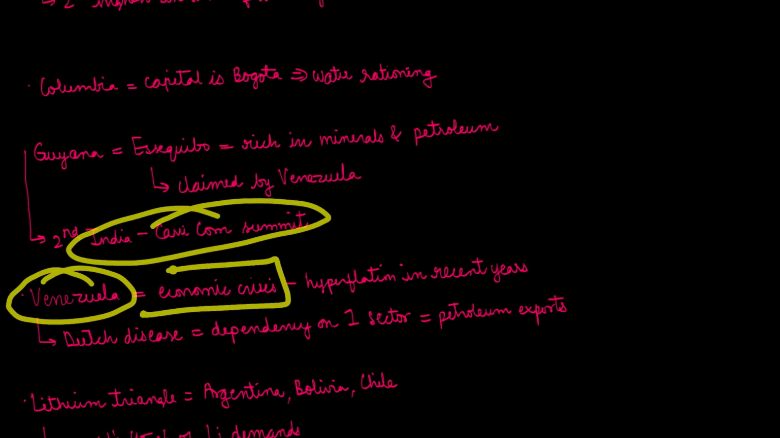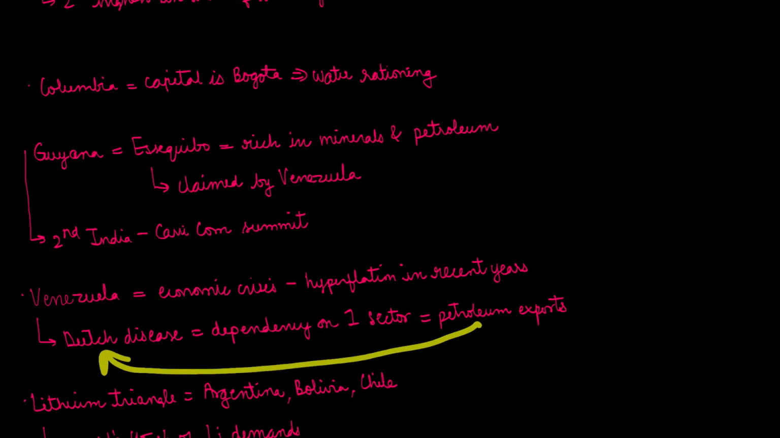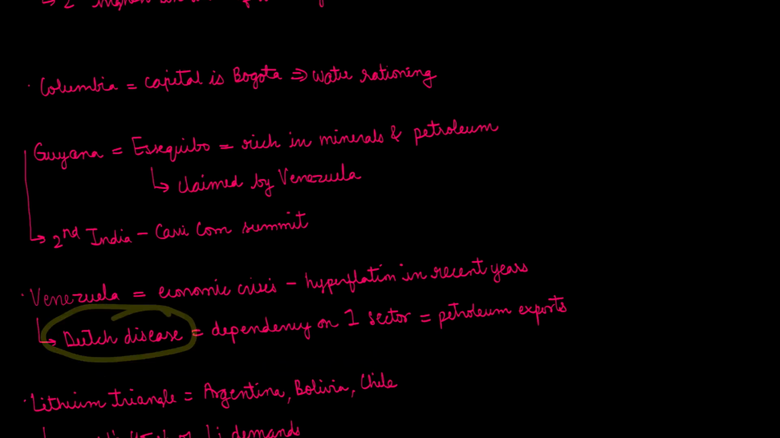Then comes Venezuela. Venezuela is facing an economic crisis. There has been hyperinflation in recent years, so there's not even just inflation, there's hyperinflation, where inflation has crossed all boundaries. Venezuela is also known for the Dutch disease, which is depending on just one sector, petroleum and gas exports. Just depending on one sector is called the Dutch disease.